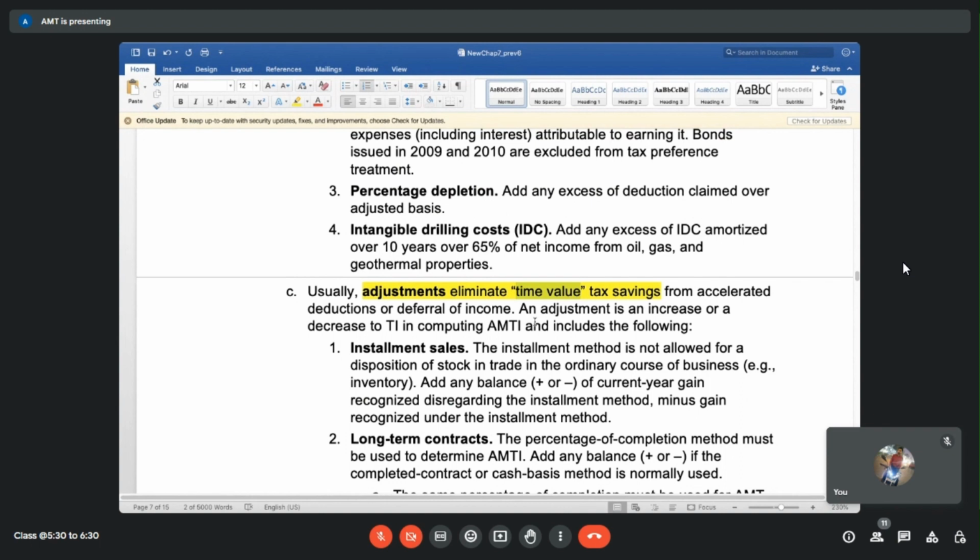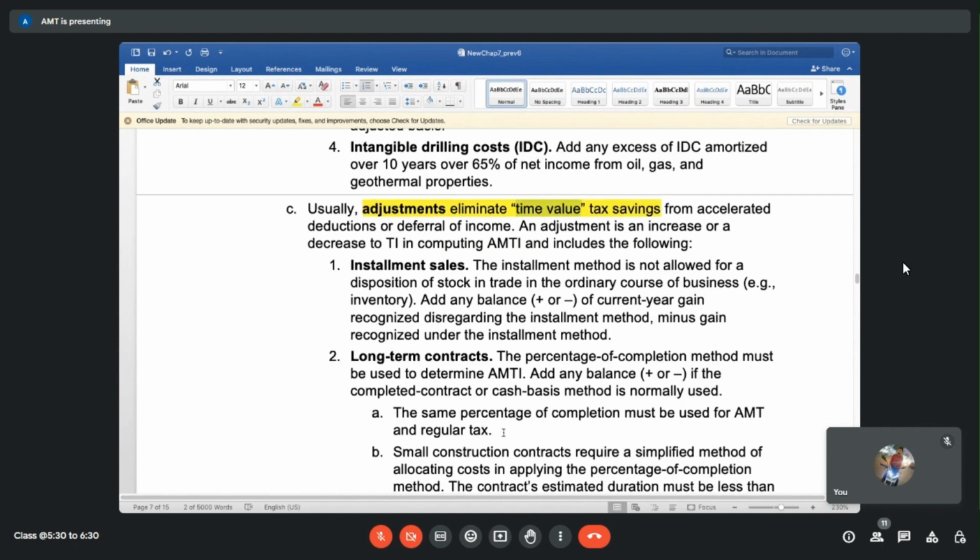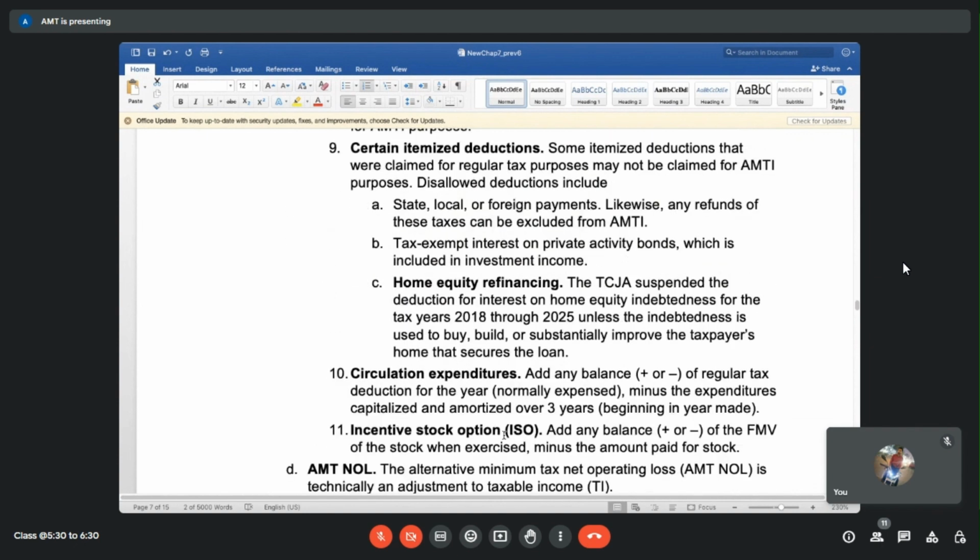It's more like how we calculate deferred income tax and deferred tax liabilities. So what we are saying is that our tax is deferred, but we are not saying the tax is completely gone away. It's just deferred to a different period. Okay.